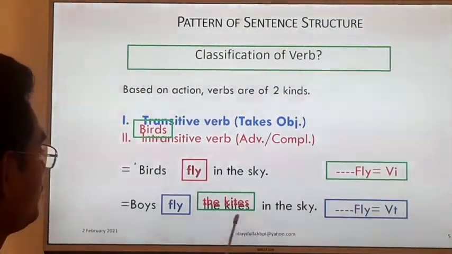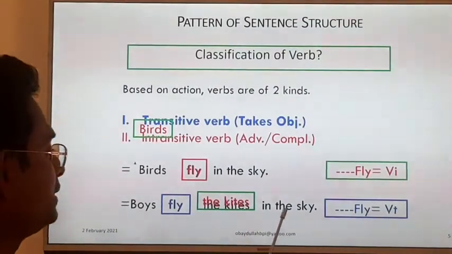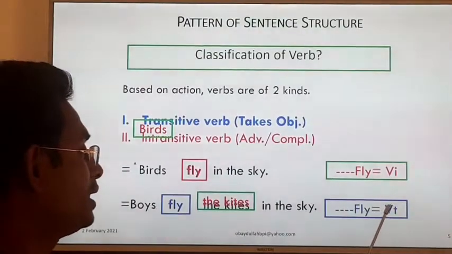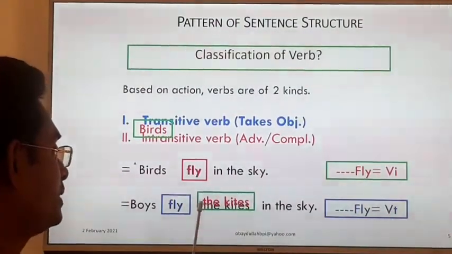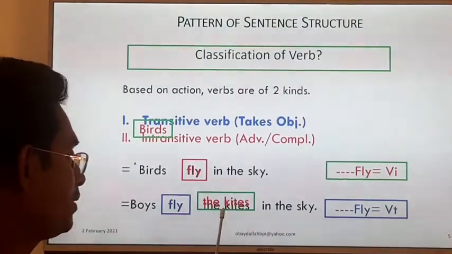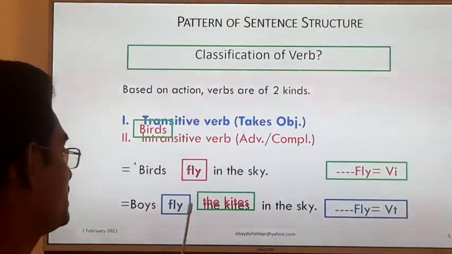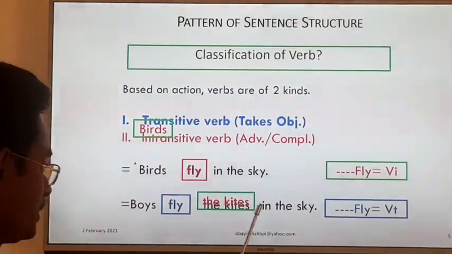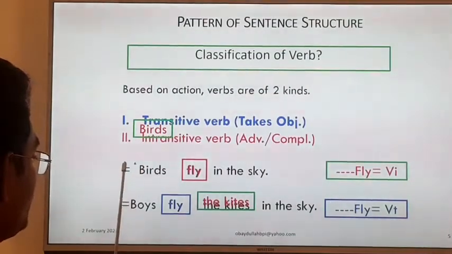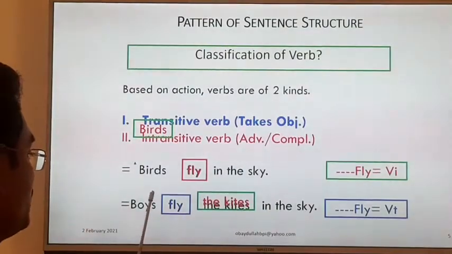In the second sentence, boys fly the kites in the sky, fly is a transitive verb because the object is the kites. That is why we can change the voice of the second sentence, not the first one.